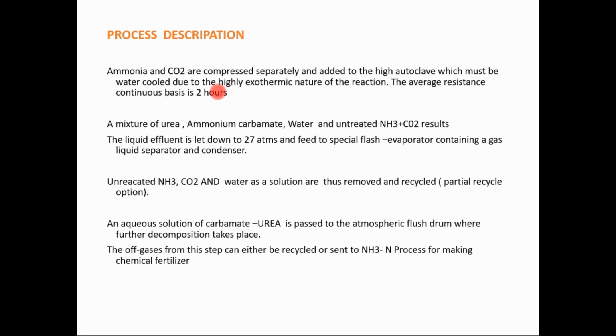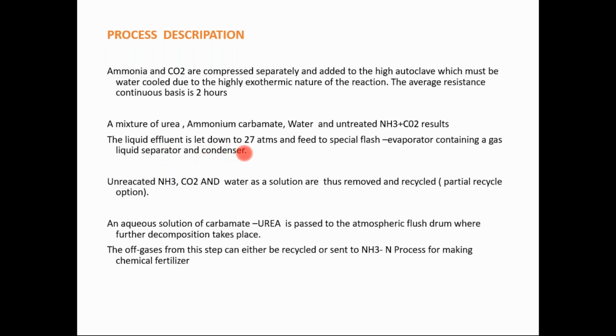The average residence time on a continuous basis is 2 hours. So we have to run this CO2 plus ammonia reaction for at least 2 hours. A mixture of urea, ammonium carbamate, water and unreacted ammonia plus CO2 results out, as we have shown in the reactions. The liquid effluent is let down to 27 atmosphere. Normally what we are sitting in is 1 atmosphere, and this is 27 times that. So you can understand the meaning of this pressure. 27 atmosphere means 27 times the normal atmospheric pressure.